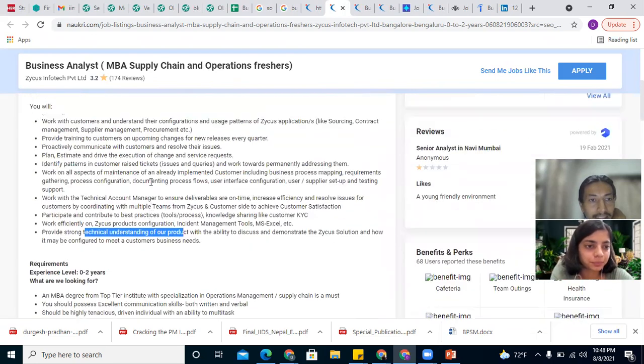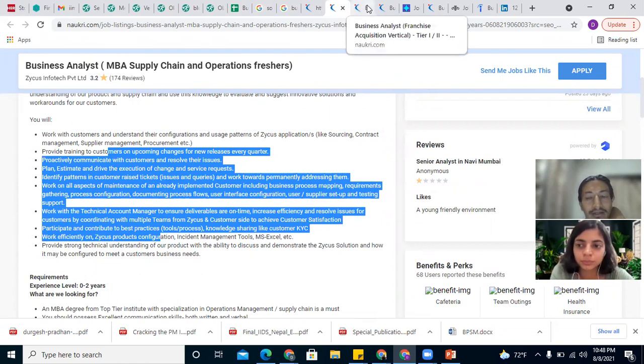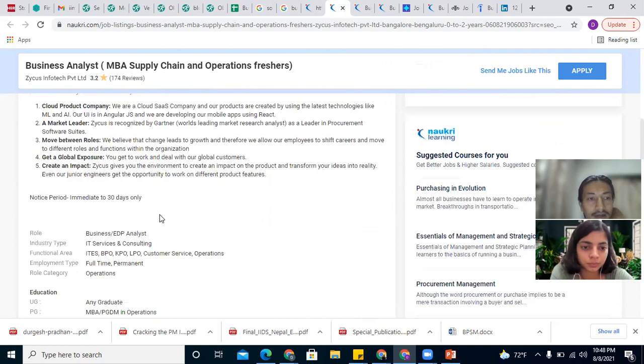So these are general things that they are asking. We can start applying for business oriented roles also, because they are not looking for specific data skills.